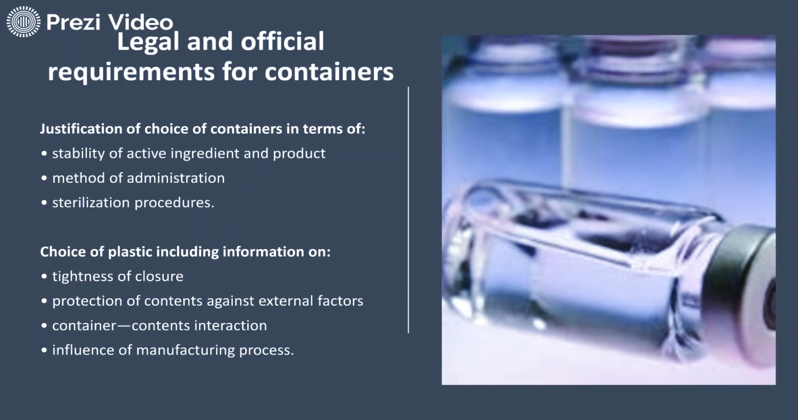So how the product has been sterilized, whether by terminal sterilization or whether the container closures are sterilized before packaging. The choice of plastics also includes information on the tightness of the closure, protection of the contents against external factors like shipment pressures observed during transportation, and container closure interaction, which has to be studied in the stability, as well as the influence of the manufacturing process. All these justifications and the selection of the container and closure system have to be specified once the product goes for registration.